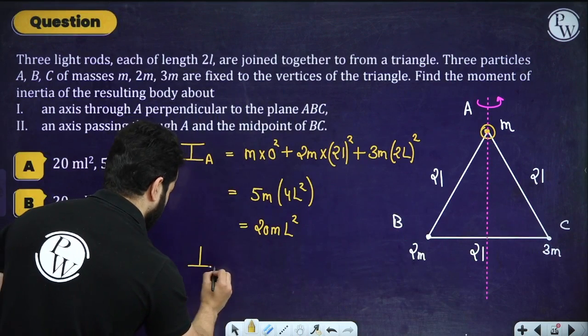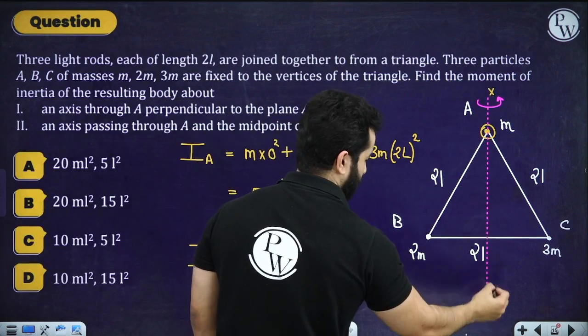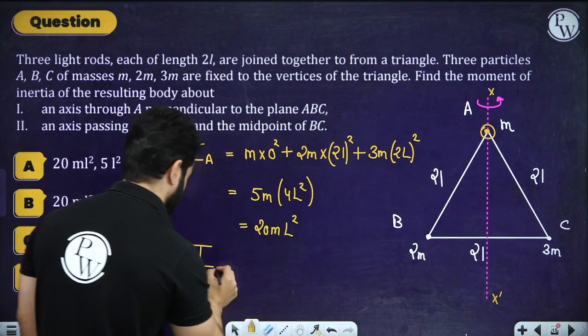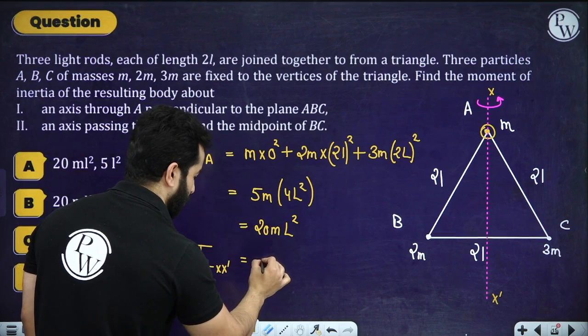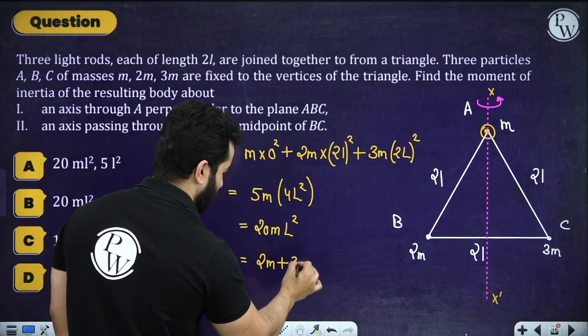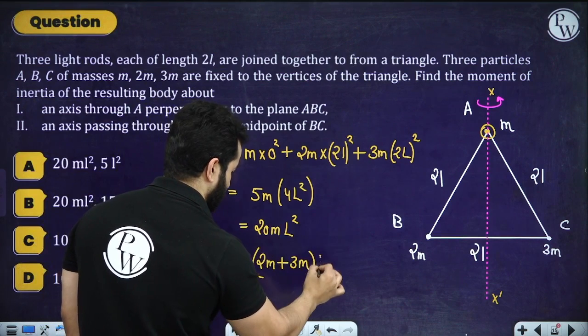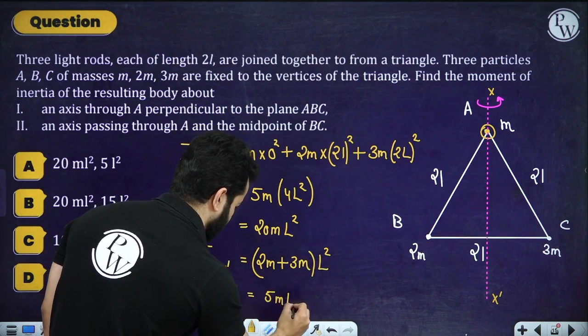So moment of inertia, let me name this axis as x dash, is 2m plus 3m into L square. This is 5m L square.